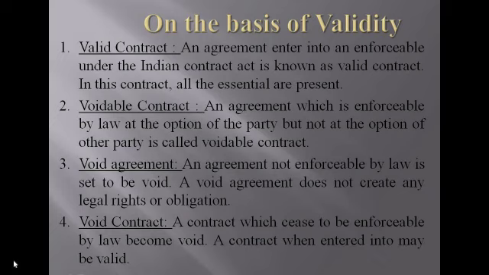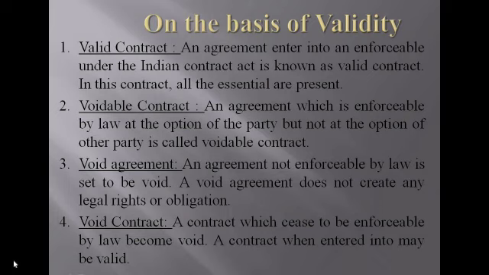The next is void agreement. In this agreement, at the beginning stage itself, it becomes invalid. In different words, it is called void ab initio. It means void ab initio. So at the beginning stage itself, the agreement becomes invalid, and you cannot create any legal rights. Then it is called a void agreement.